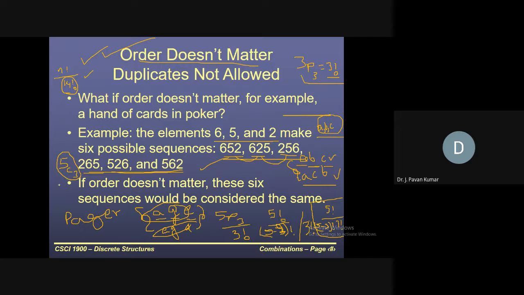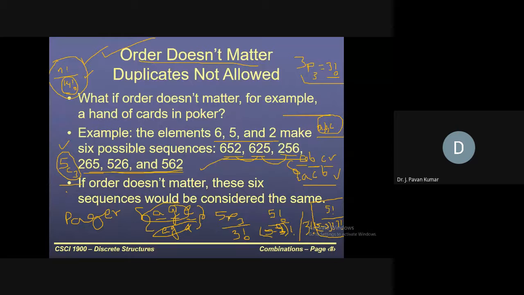Understand how we have got this formula from 5p3 divided by the number of duplicates we are having; those we have to divide. And how we got 5p3 we have also seen in the previous class: 5 for the first placement, for the second placement we will have 4, for the third placement we will have 3, like this.